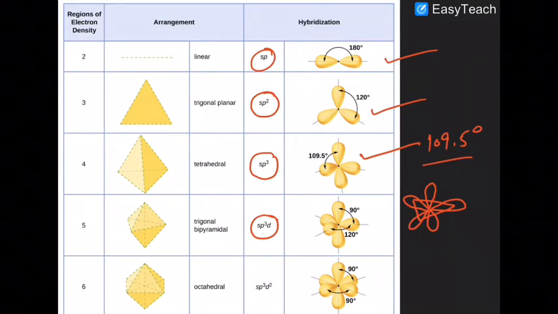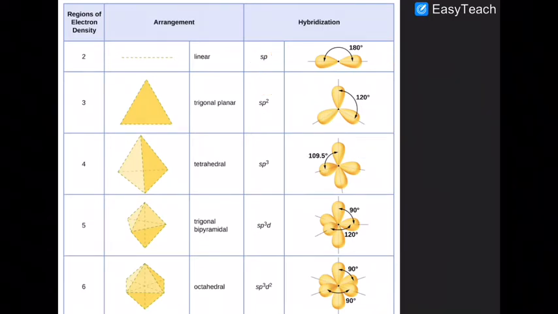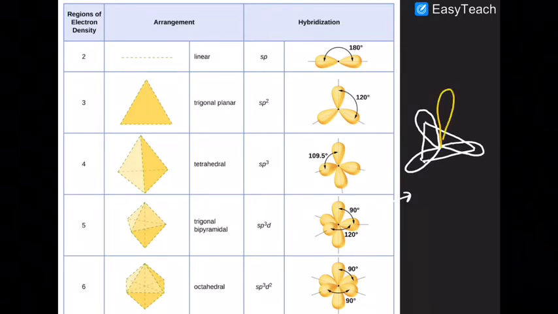Consider sp3d, it is trigonal bipyramidal. Consider one trigonal base, so lobes are directed from the center like that. Two lobes are above and below the plane.